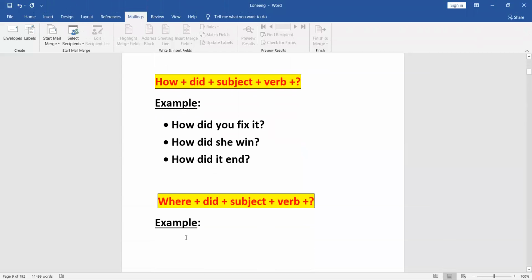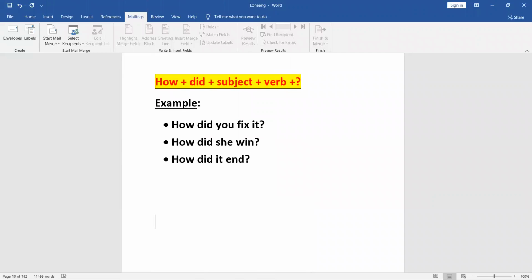Another way of asking questions is to use the word how, and the formula is how plus the word did plus the subject and then followed by the verb in the base form.